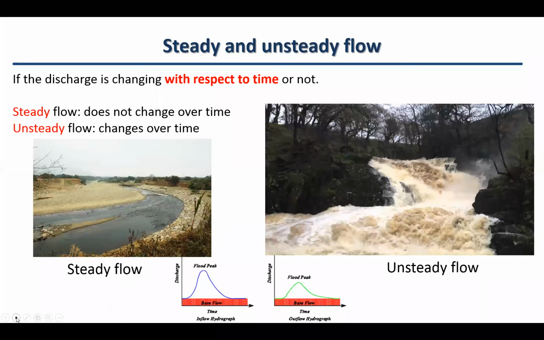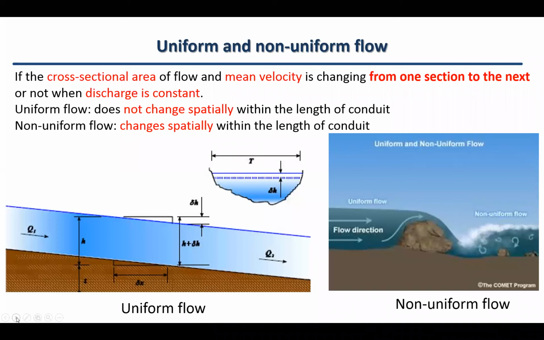The next classification that we have is whether the flow is uniform or non-uniform. Imagine we have a constant discharge. There is no change in the flow discharge. However, from one cross section to the next cross section, if the velocity or the cross-sectional area of the flow is not changing, for example on the left-hand figure, we say that flow is uniform flow, which has no change of the velocity or cross-section area. The cross-section area in here or in here is completely the same.